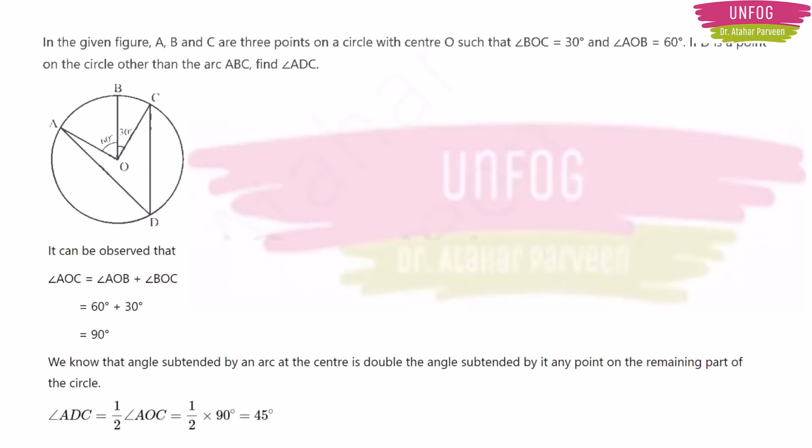I have told you in the starting of the session that the angle subtended by an arc at the center will be double the angle subtended by it at any point on the remaining part of the circle. So angle ADC will be half of angle AOC. So your angle ADC should be 90 degrees by 2, or 45 degrees.